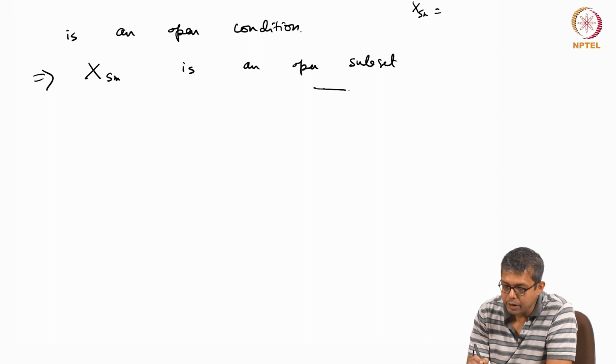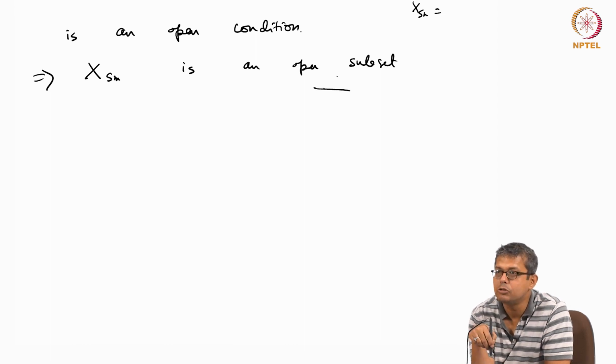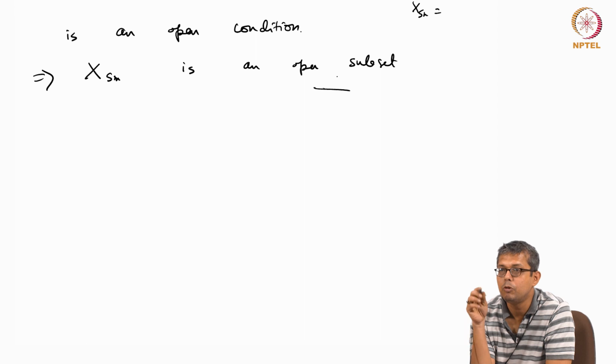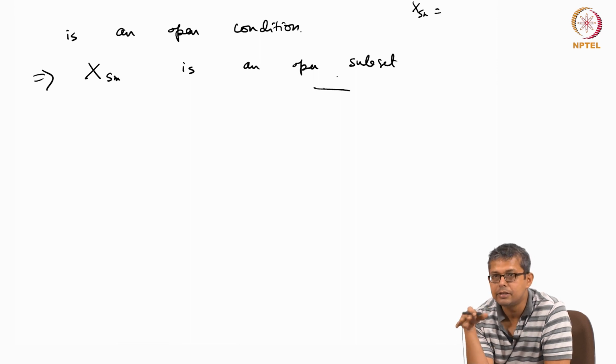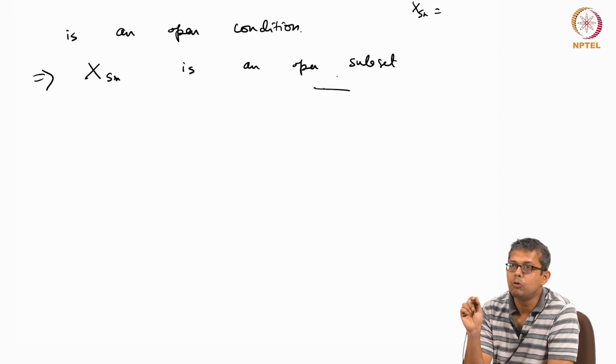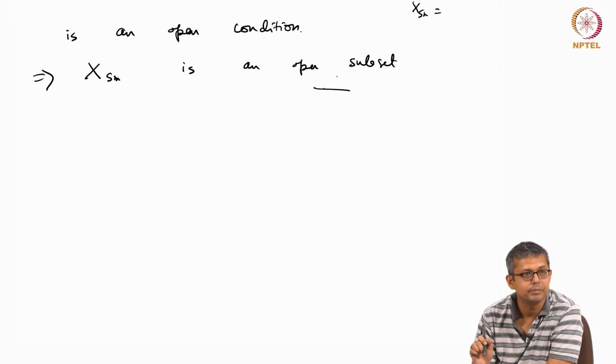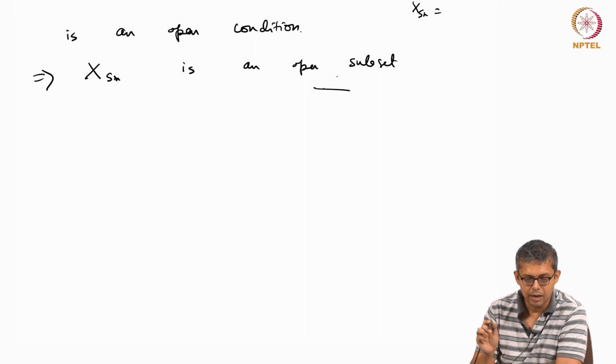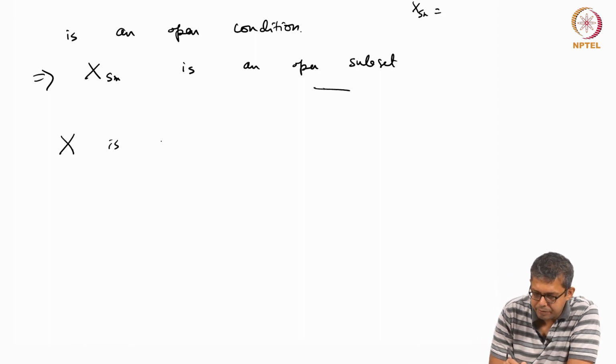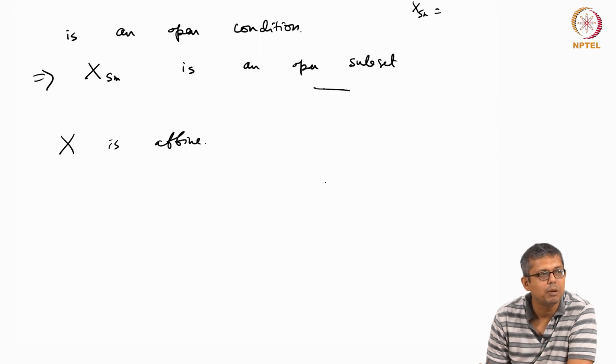But why is this non-empty? You still have to prove that there is at least one point. In some abstract way you are defining this as an open subset, but why is it non-empty? You have to prove that there is at least one smooth point, even in the affine case. Here, if X is affine, I can reduce it to a hypersurface.